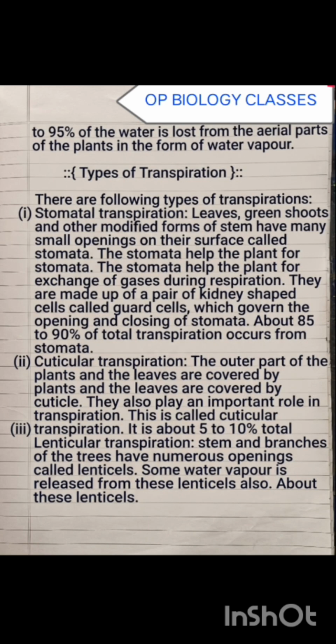Next, types of transpiration. First, stomatal transpiration. The leaves, green shoots, and modified stems have many small openings on the surface called stomata. The stomata help plants in the exchange of gases.